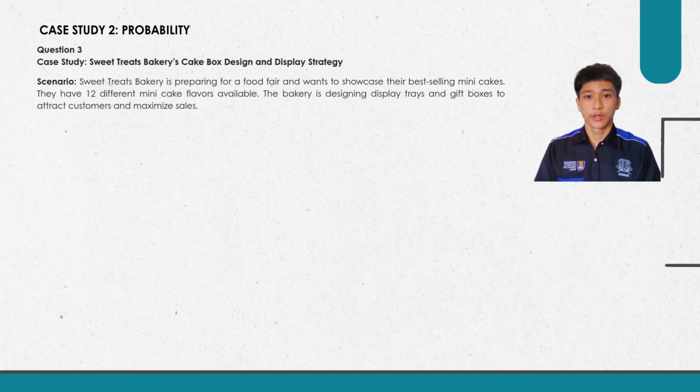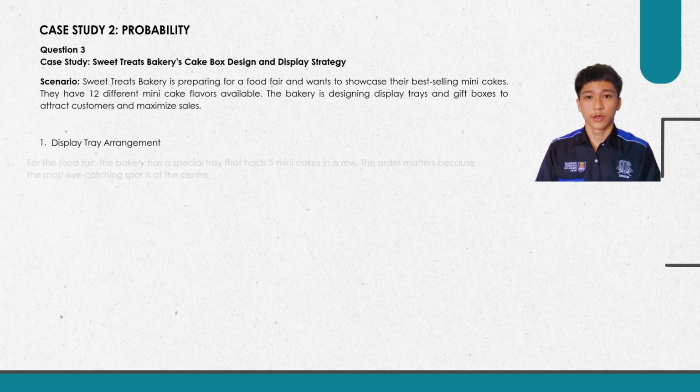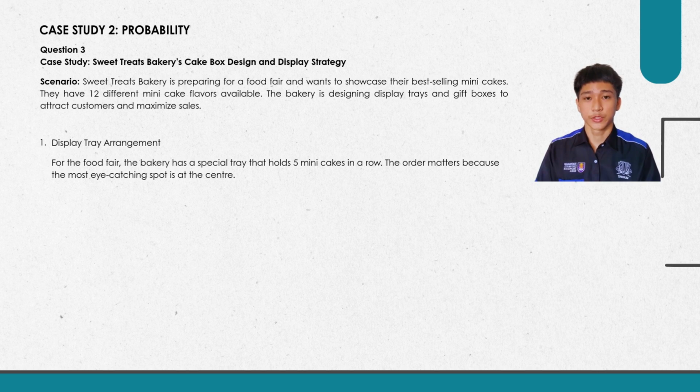Question 3, number 1, display tray arrangement. For the food fair, the bakery has a special tray that holds 5 mini cakes in a row. The order matters because the most eye-catching spot is at the center. Based on the scenario, how many ordered arrangements of 5 mini cakes can be made from the 12 available flavors?